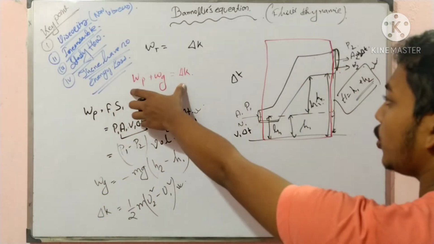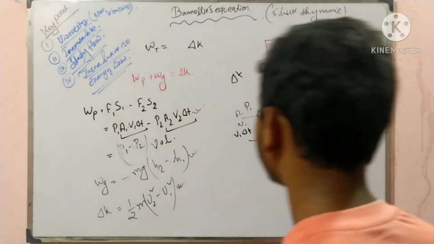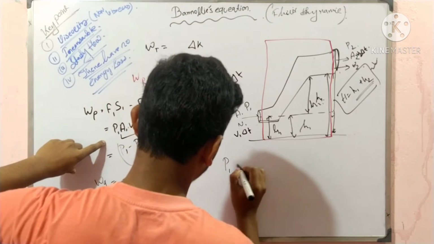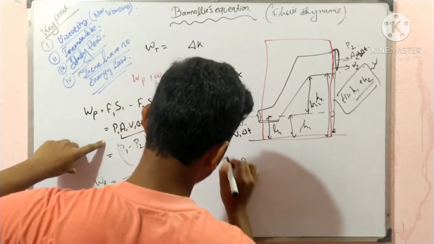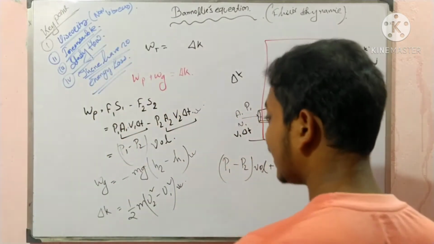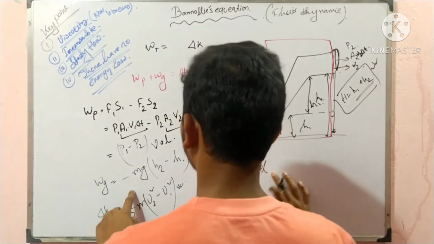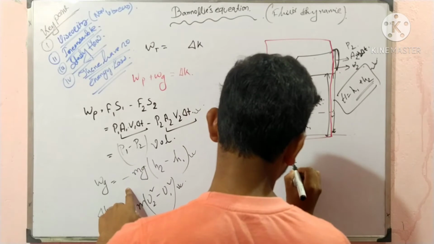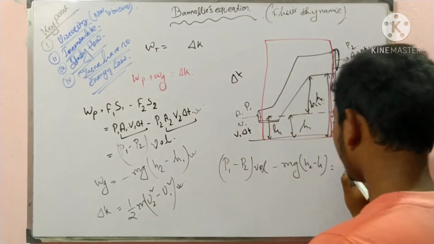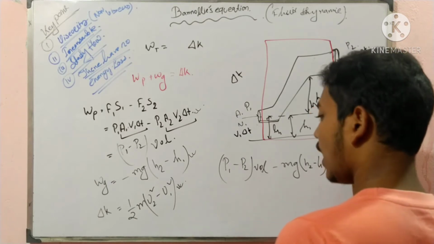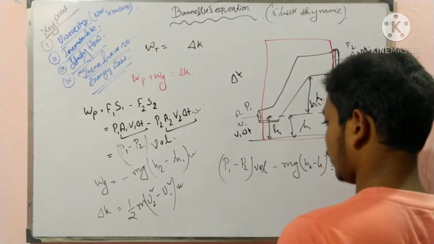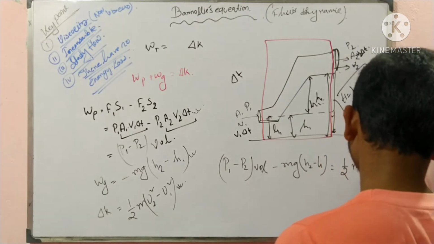When I put in the values, I find (P1 minus P2) times volume minus mg (h2 minus h1) is equal to the change in kinetic energy, half m (v2 square minus v1 square).